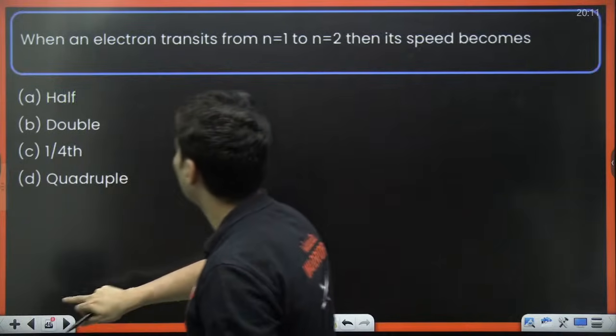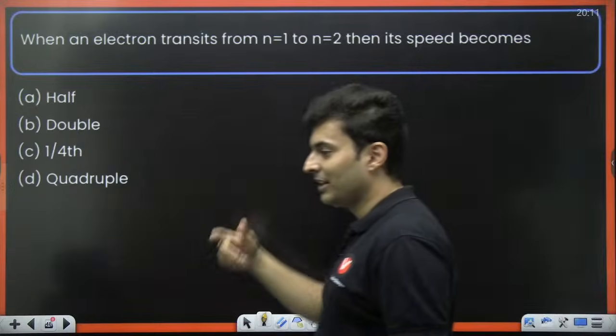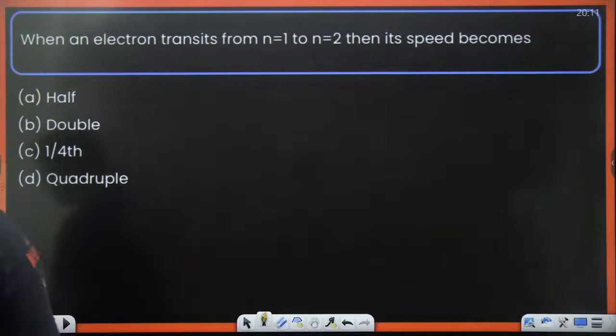Okay, why did I go to the next slide? Anyways, I think you saw the answer. When an electron goes from 1 to 2, then the speed becomes how many times? Come on.